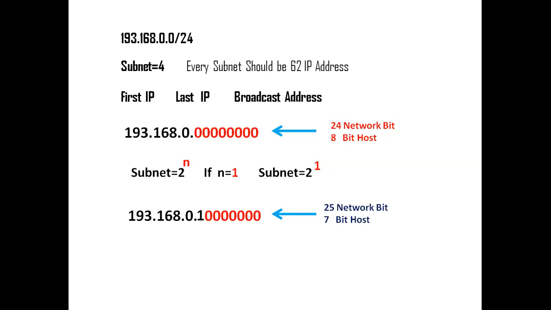So if you convert one host bit into network bit, what will be the subnet mask here? The subnet mask will be 255.255.255.128. How does 128 come here? When you convert the first host bit into network bit, the value here is 128. That's why your subnet mask will be 255.255.255.128.